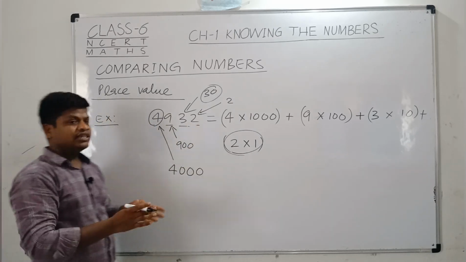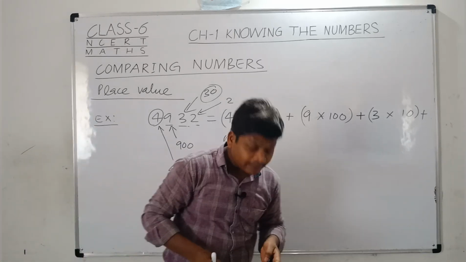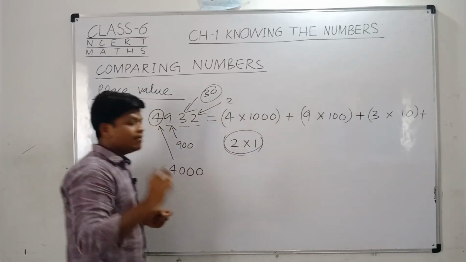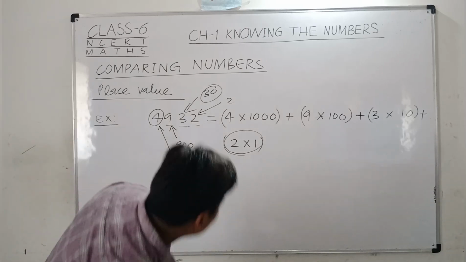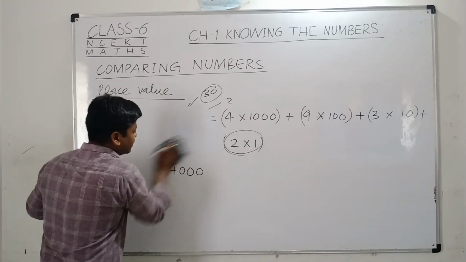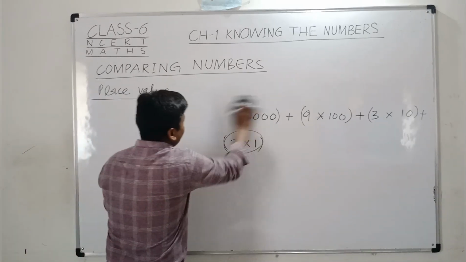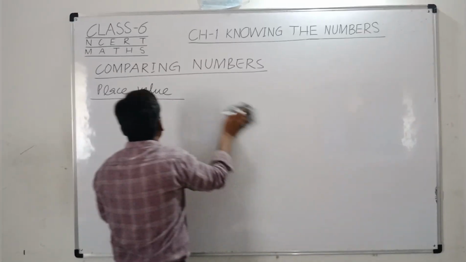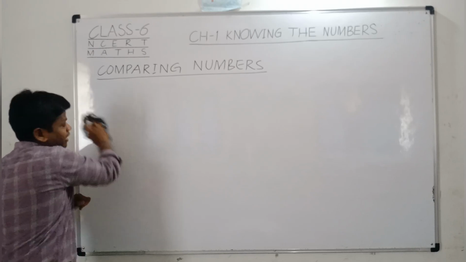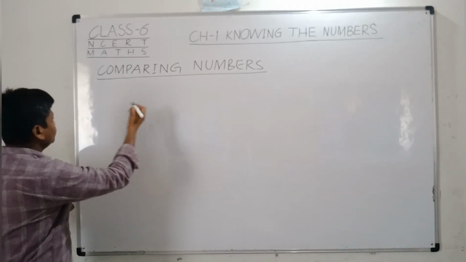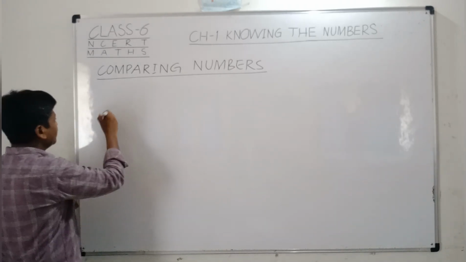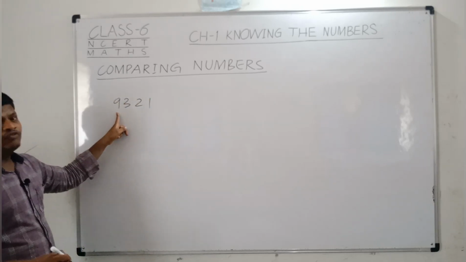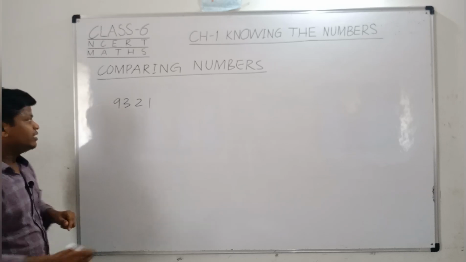Right friends? So you can see how interesting and easy it is to understand. Right? We can take another example. I am giving you the homework. I hope you can understand this example. That is very easy, because students are very confused with numbers. So I suggest that you don't get confused with numbers. That is a very interesting part of mathematics. So I am assigning you homework. The number is 9, 3, 2, 1. You have to find the place value of each and every digit, right?